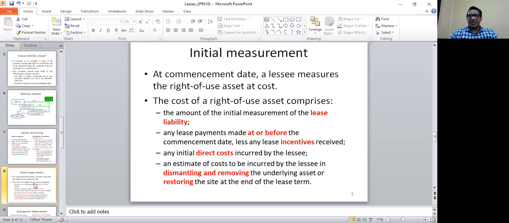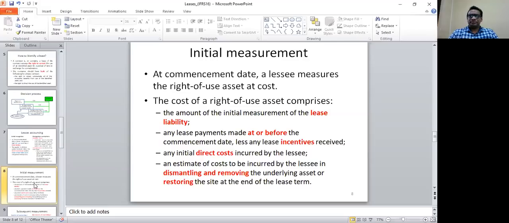I repeat, basically, when you are recognizing a right of use asset at the commencement, you have to recognize it at the cost. What do you mean by the cost of this right of use asset? The cost will comprise a few things. Number one, the value of the lease liability.